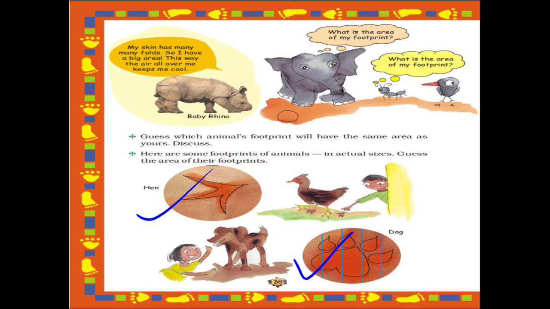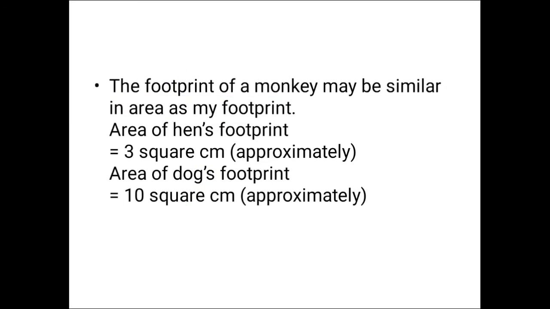So how will we write? See, you will write from here: area of the hand's footprint is equal to 3 square centimeter approximately. What is the meaning of approximately? That you just estimate. You are not sure that the area of the hand footprint will be 3 square centimeter. We have just assumed the size of the footprint of the hand.